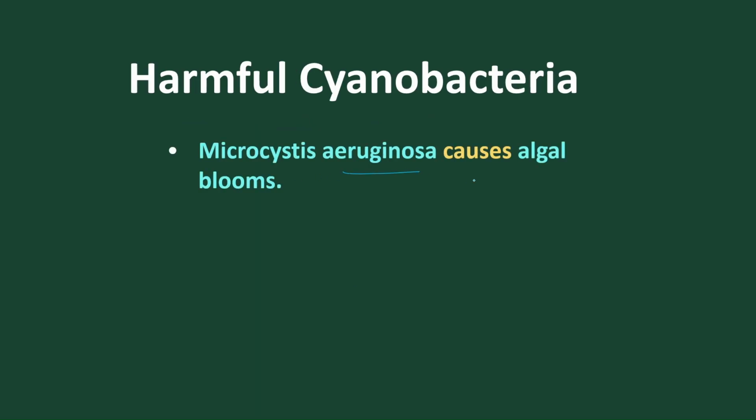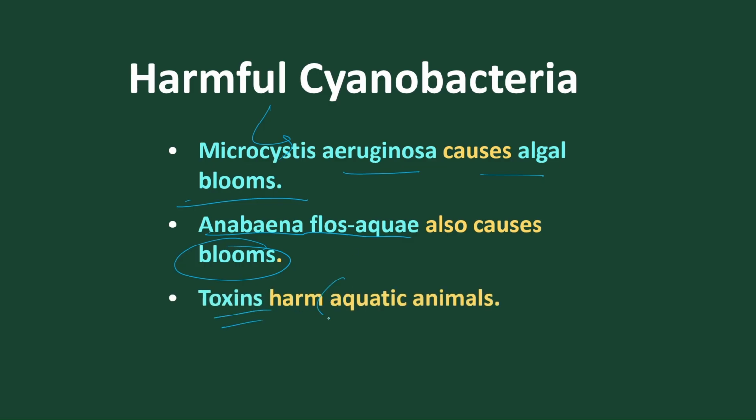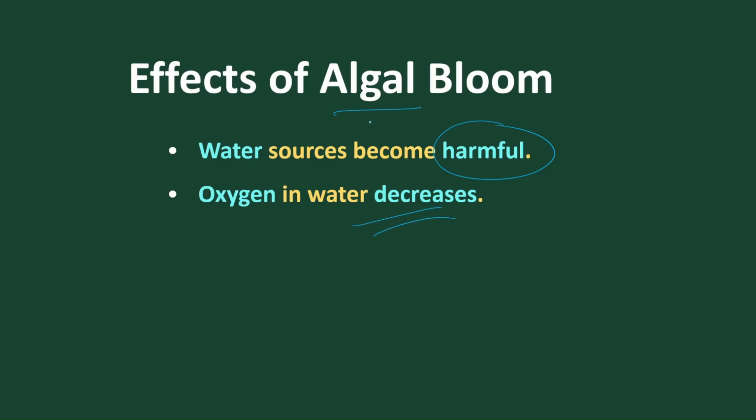Microcystis aeruginosa causes algal blooms. So these are the harmful aspects. Anabaena flos-aquae also forms blooms. Blooms cause toxins in the water. These toxins are harmful to aquatic animals, so water sources become very harmful to them. Oxygen in the water goes on decreasing due to the presence of algal blooms. Aquatic animals may die.